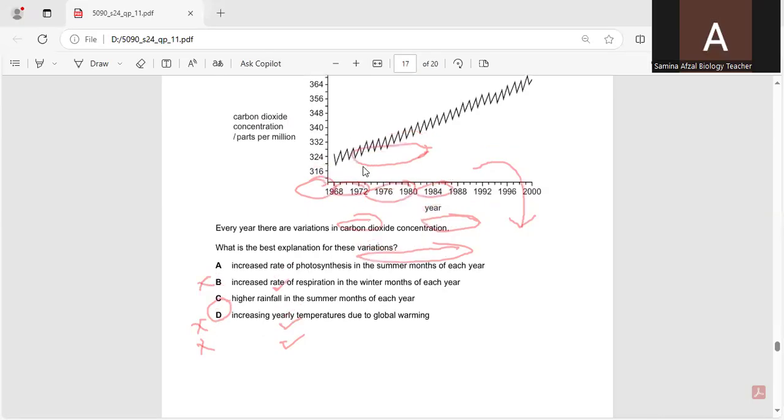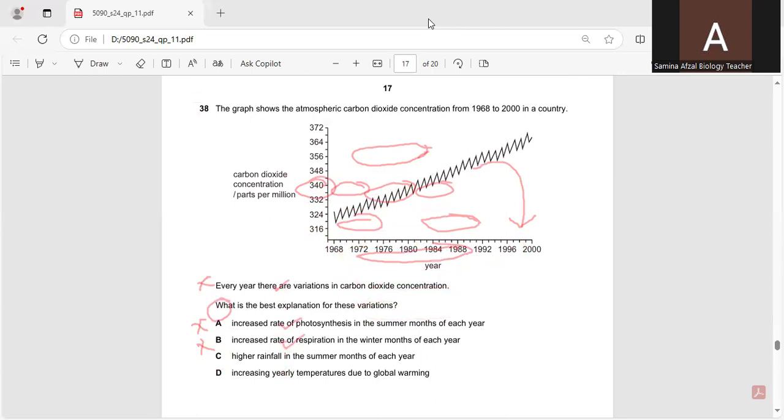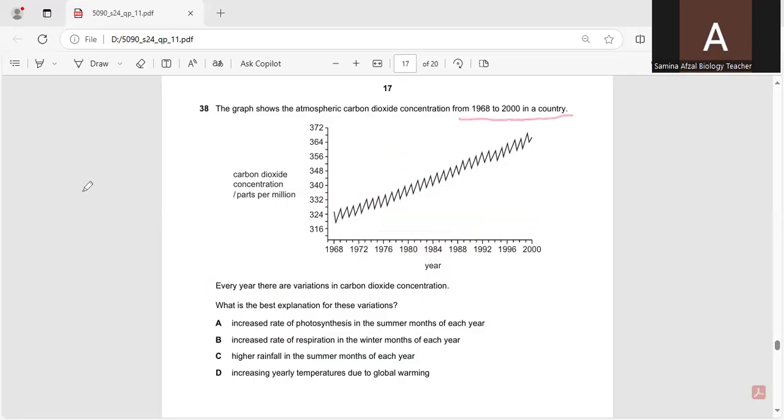Question number 38. The graph shows the atmospheric carbon dioxide concentration from 1968 to 2000 in a country. So every year there are variations in carbon dioxide concentration. The carbon dioxide concentration goes from 316 to 372 and the years are 1968 to 2000. So what is the best explanation for these variations?